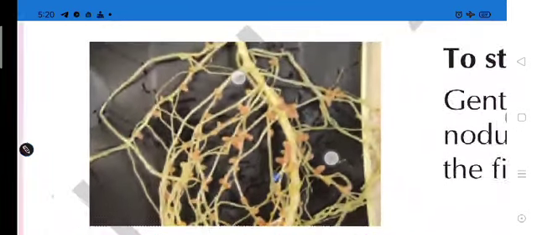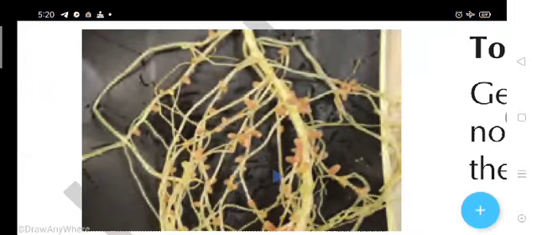So in these pictures you can see the root nodules. These are the root nodules, students. These are like pink color and red color you can see. These are the root nodules, and these root nodules contain what? Rhizobium bacteria.